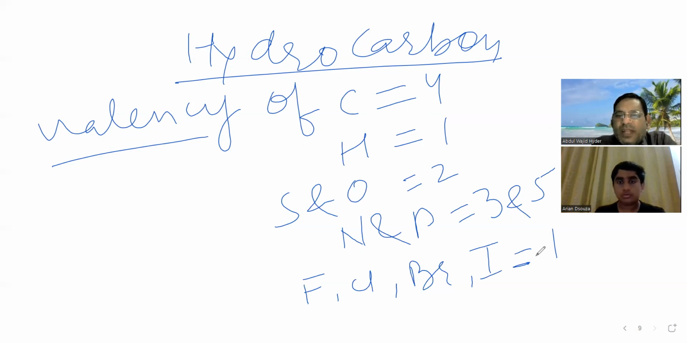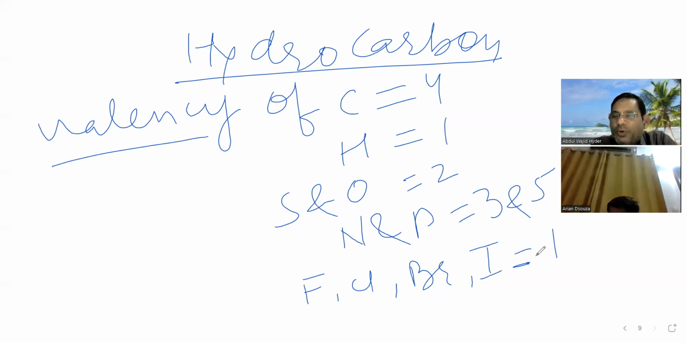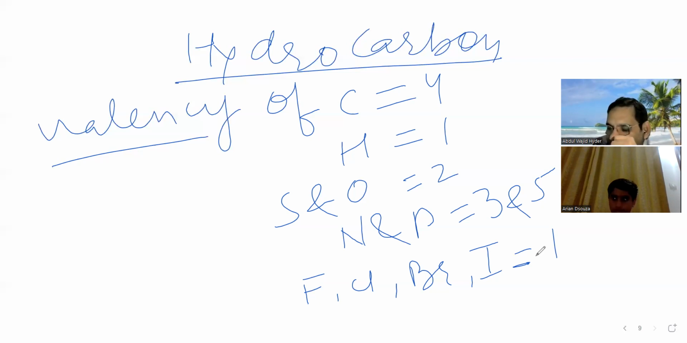Nitrogen and which one, sir? Nitrogen and phosphorus, 3 and 5. Why is it separate, beta? Why is it 3 and 5? It can be 3, it can be 5, both. They can show two valencies. And for fluorine, chlorine, bromine, and iodine, it is 1, like hydrogen.